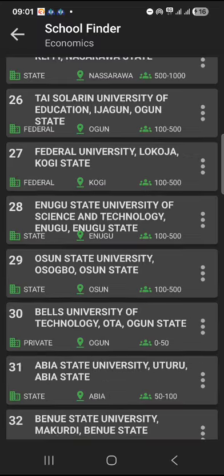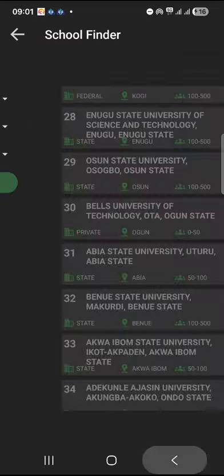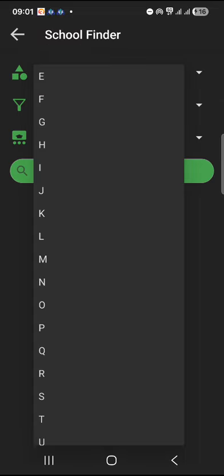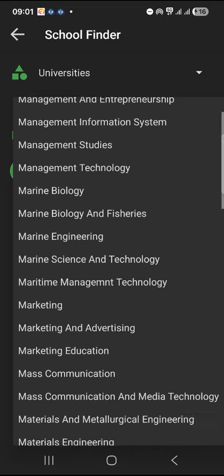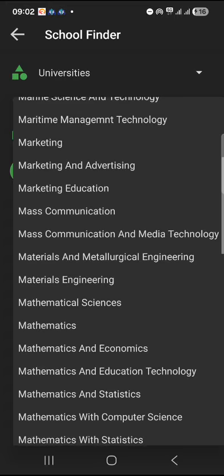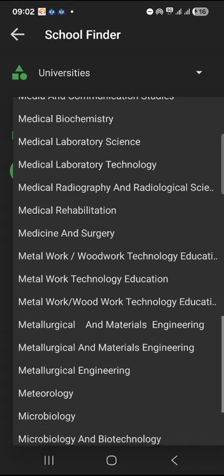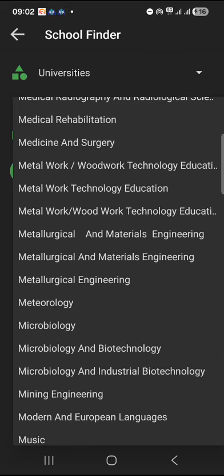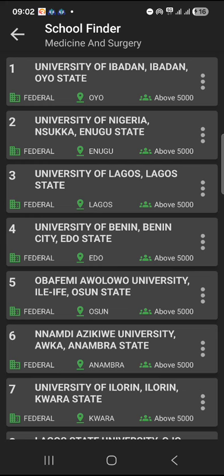Okay, so now let's take a look at other information. I'm going to backtrack, then choose another course. Let's go to medicine and surgery. I'm choosing medicine and surgery because it is a very competitive course, and for those of you studying medicine, it's very important you pay attention to this and check this app before you fill that JAMB form. For medicine and surgery, it's extremely competitive.